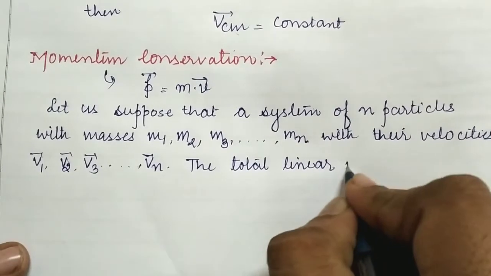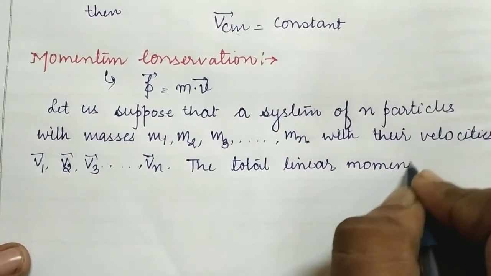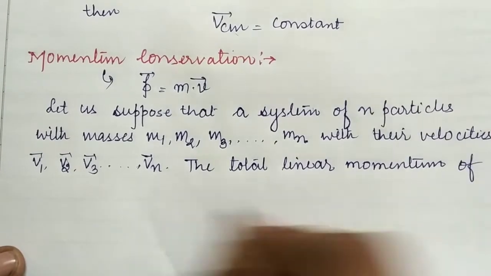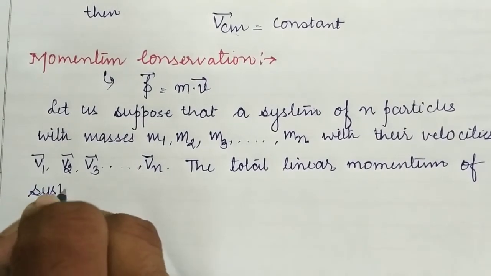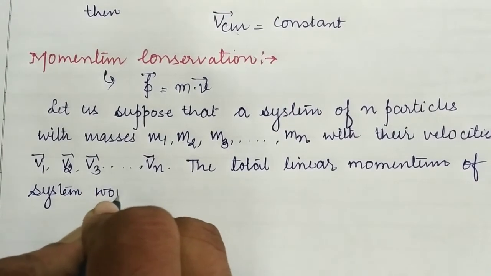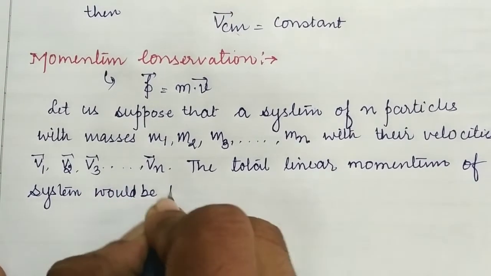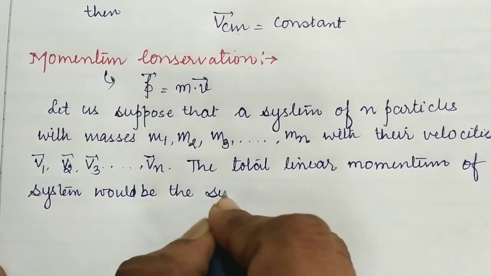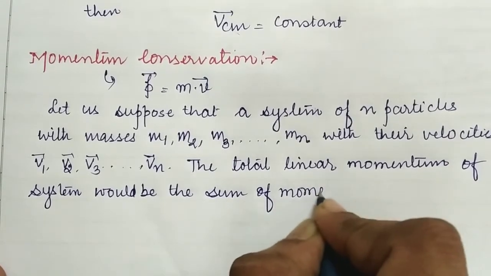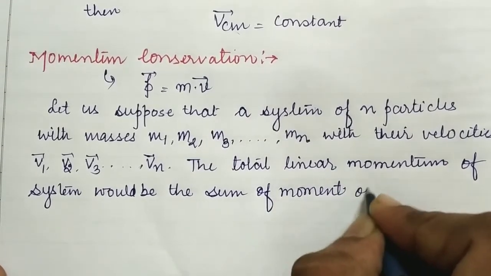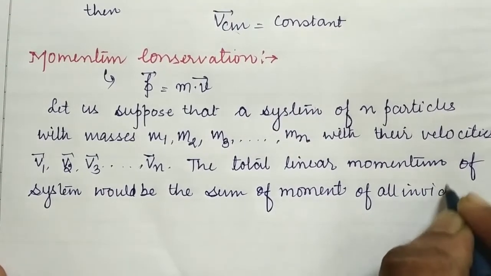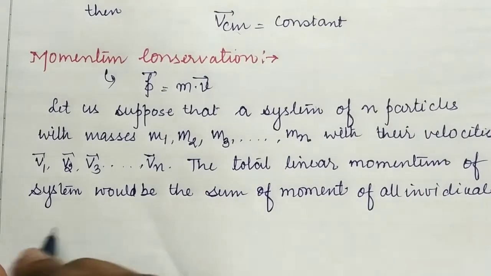So the total linear momentum of the system would be the sum of the momenta of all the individual particles.